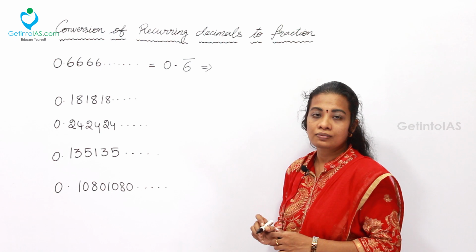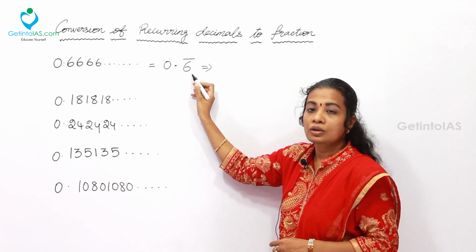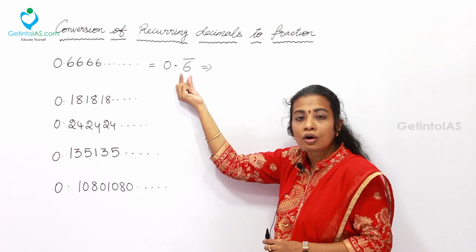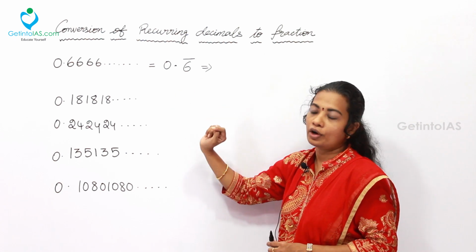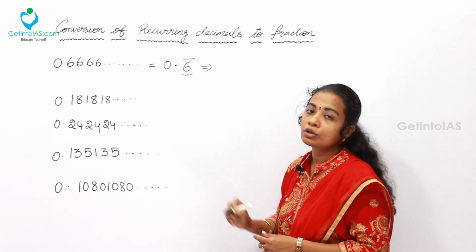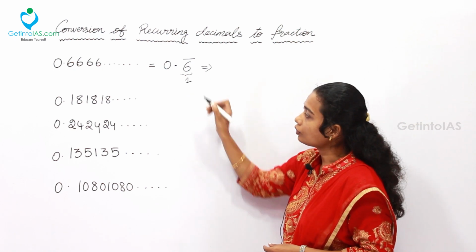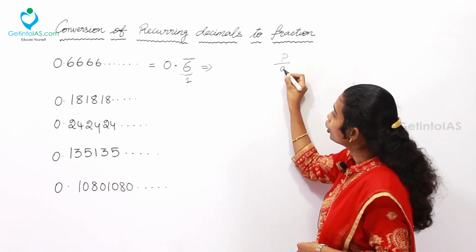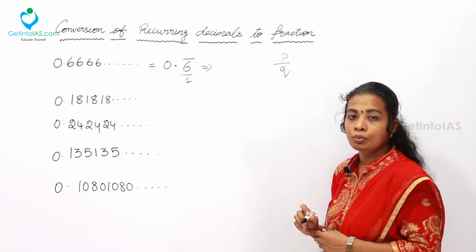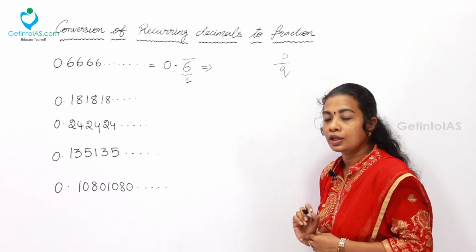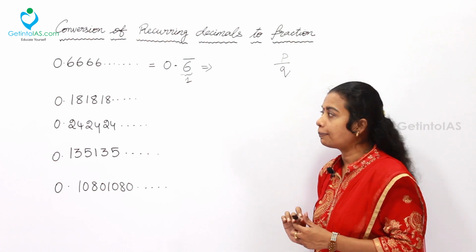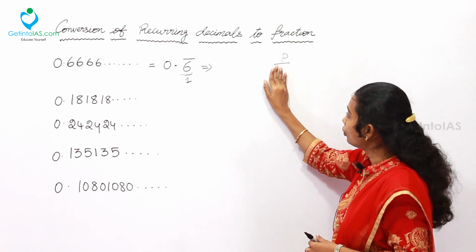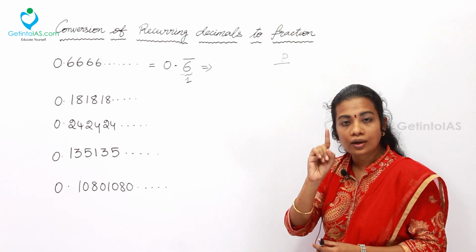Further simplification, what we have learned under this: you will have to add 9. The number of 9s will be equal to the number of digits after the decimal point. Here, counting the number of digits after the decimal point, only one digit, right? So the fraction is said to be in the P by Q form. P is said to be the numerator and Q is said to be the denominator. First, let's solve the denominator part. For that, the counted number of digits is equal to 1. So in the Q part, you will have to add only one 9.